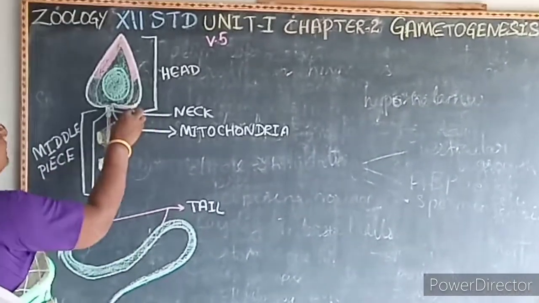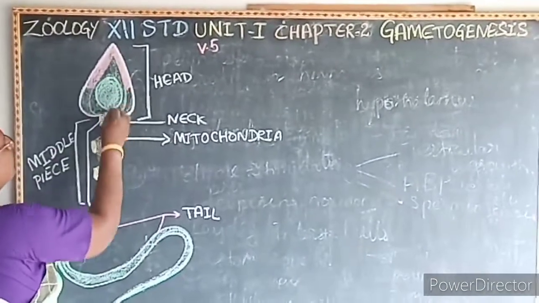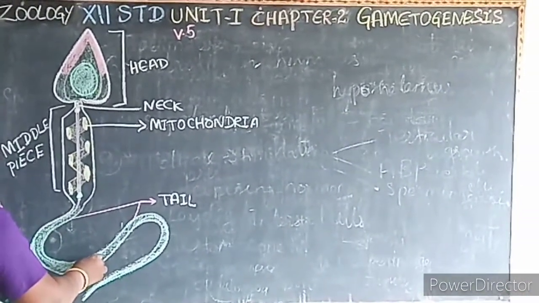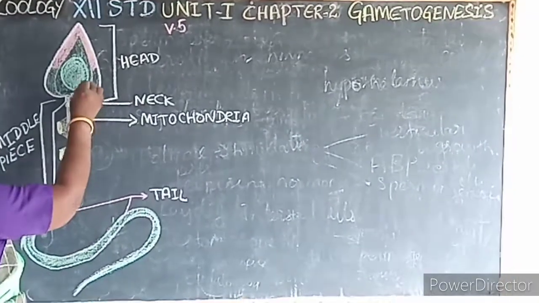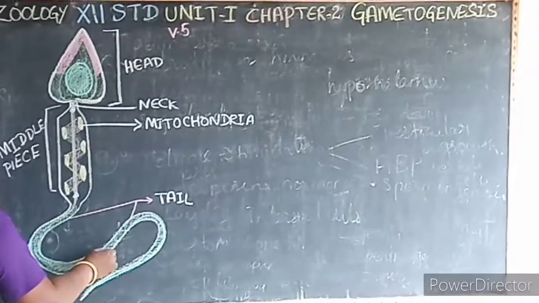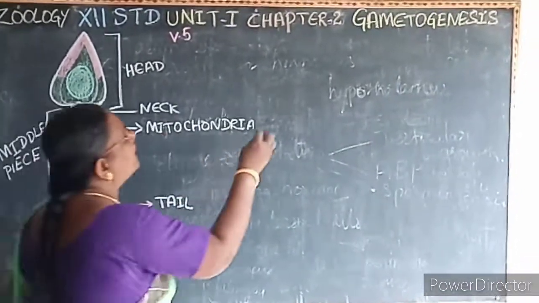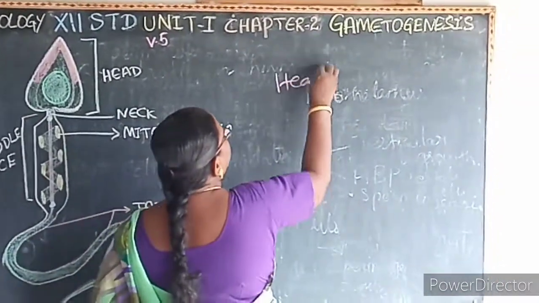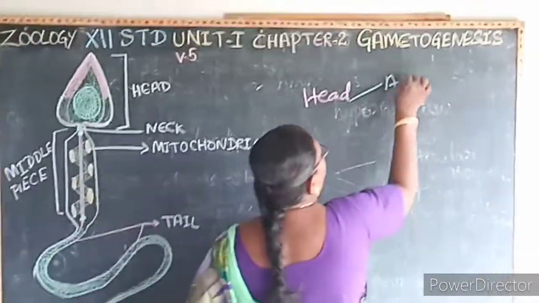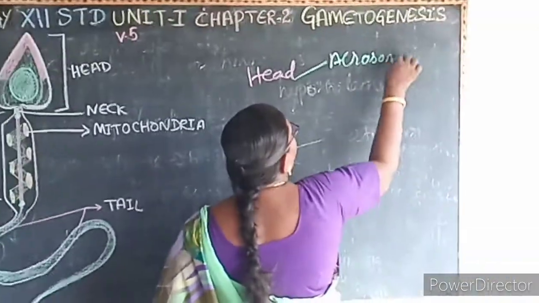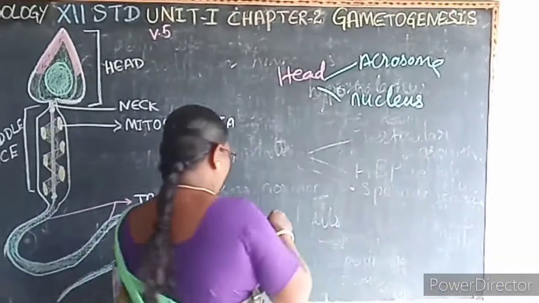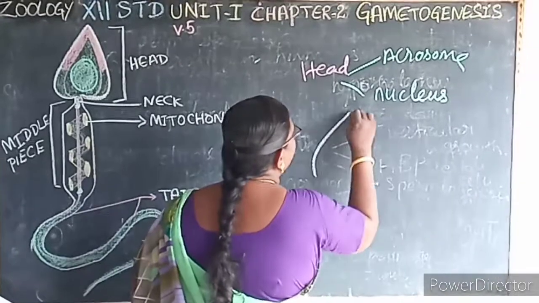Here the sperm comprises head, neck, middle piece and the tail. So what are the parts of the sperm? It comprises head, neck, middle piece and the tail. So first we'll see about the head. The head contains 2 parts. One is an acrosome, and the second one is a nucleus.